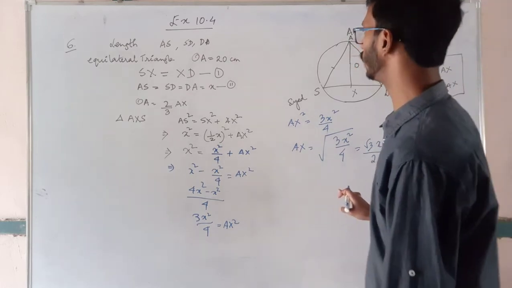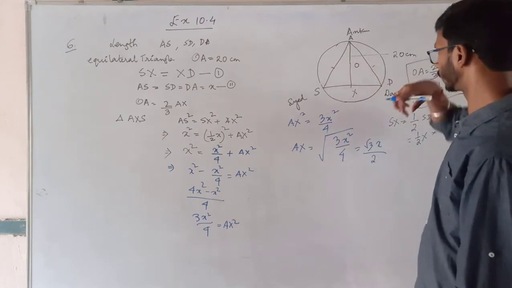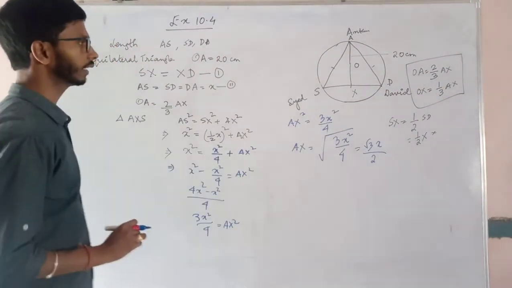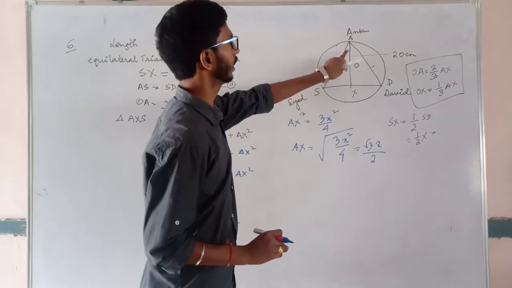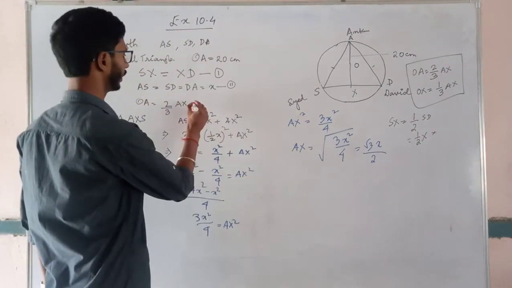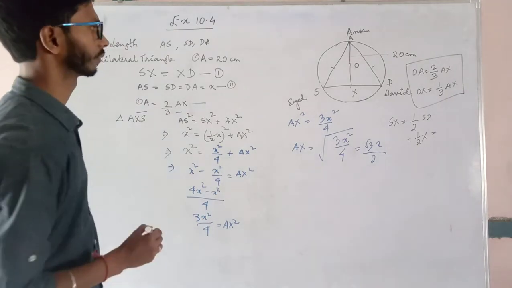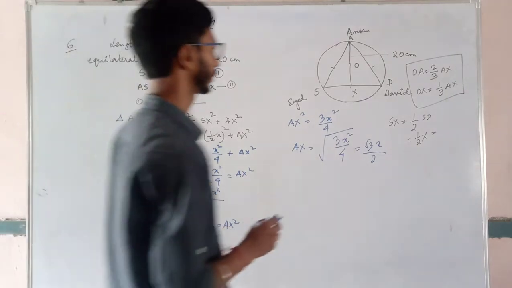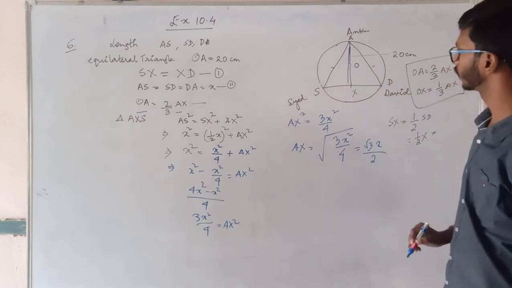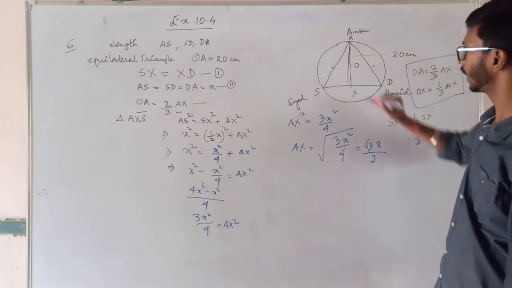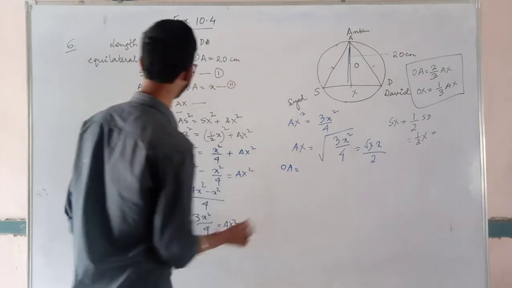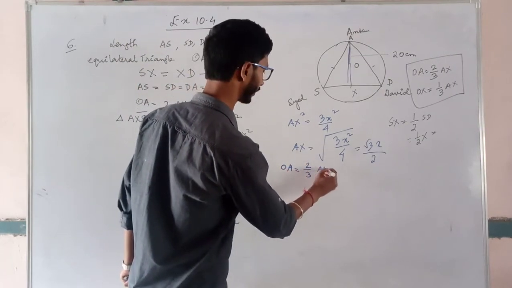Now let us find the value of OA. OA is equal to 2 by 3 AX.